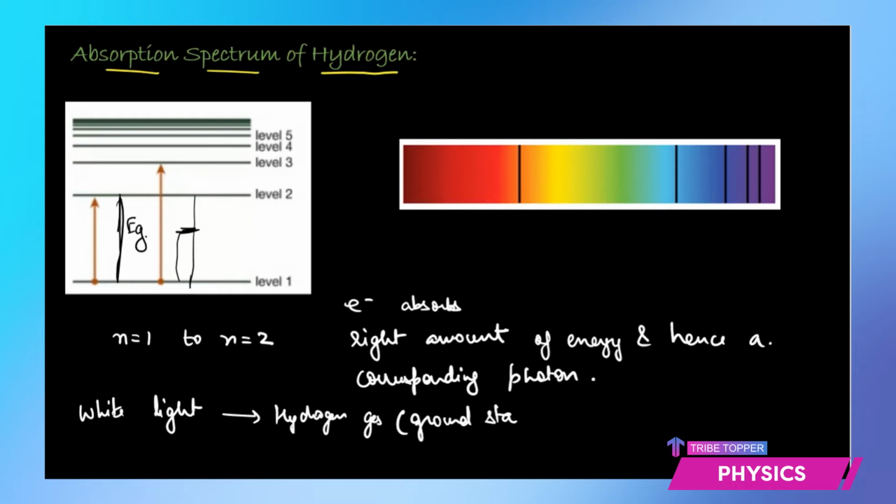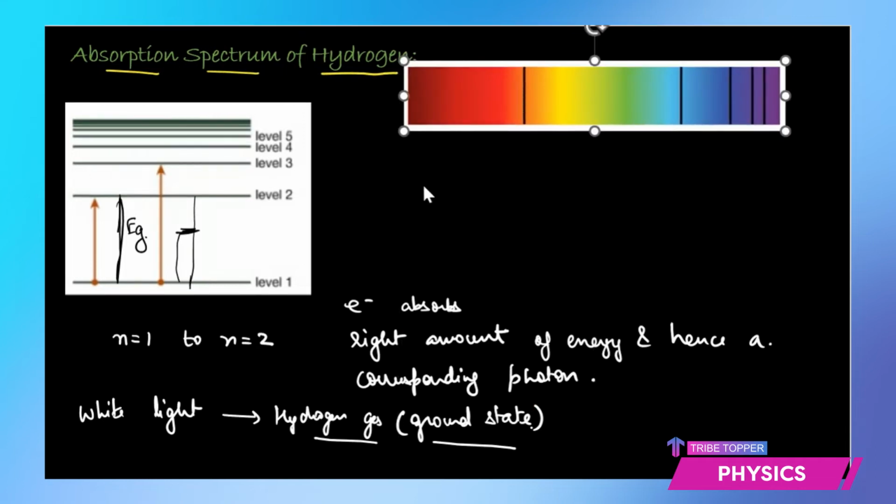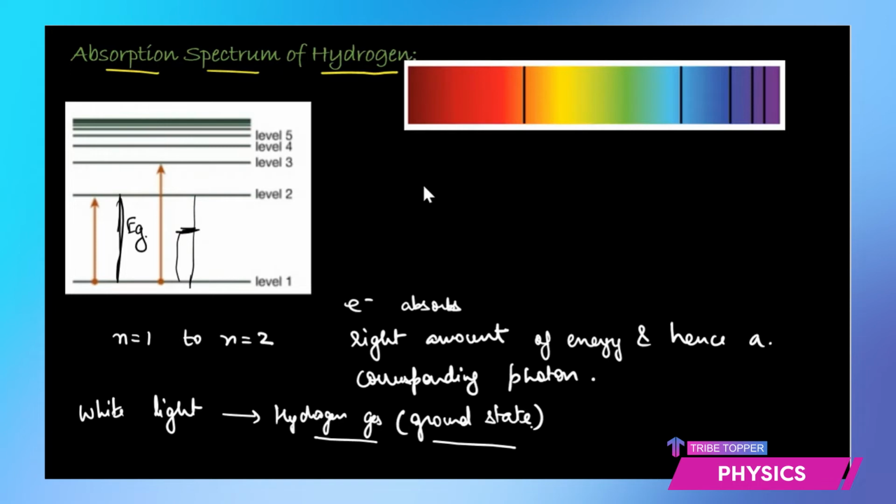Before you passed the white light, your hydrogen gas had all the electrons in the ground state. But the moment this white light passes through the hydrogen gas, what's going to happen? Some of the electrons are going to jump by absorbing certain photons from this white light, because white light consists of different wavelengths.